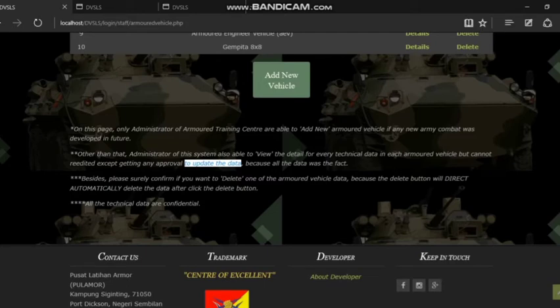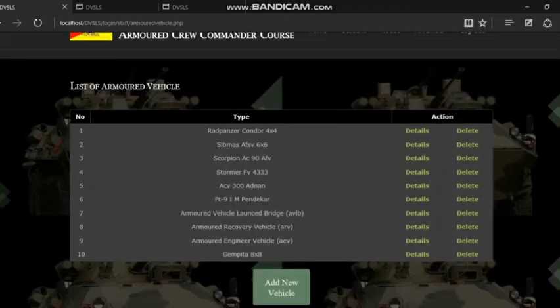Besides, please surely confirm if you want to delete one of the armored vehicle data, because the delete button will automatically delete the data after click the delete button. All the technical data are confidential. So admin need to beware and they cannot edit before getting any approval accept or anything, because all data was the